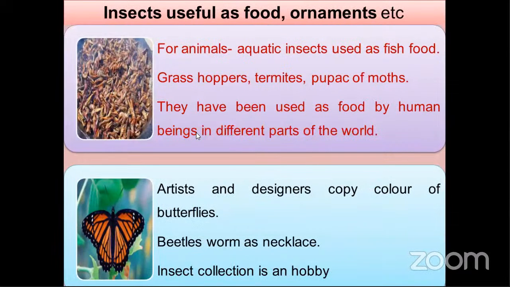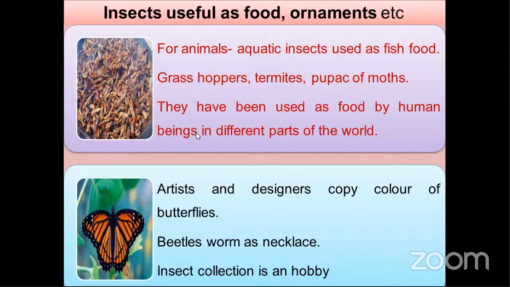Next, the second point: insects useful as food and for ornamental purposes. In China, people eat insects like grasshoppers. Aquatic insects are used as fish food. Grasshoppers, termites, and pupae of the moth are eaten. Even in Andhra Pradesh, some people eat termites nowadays. Insects have been used as food by human beings in different parts of the world, mostly in China.